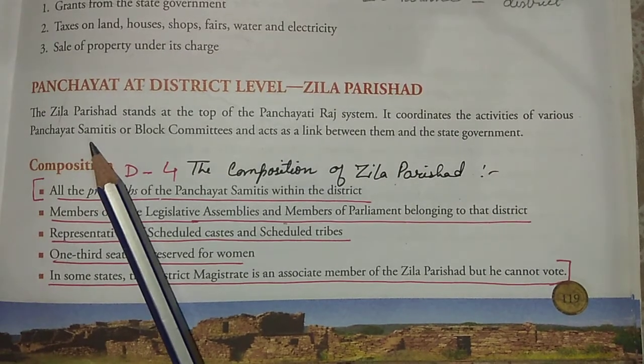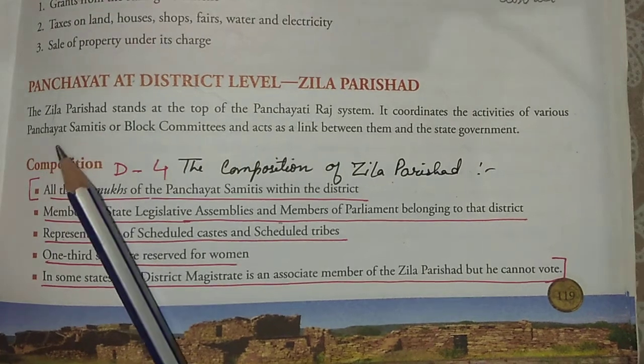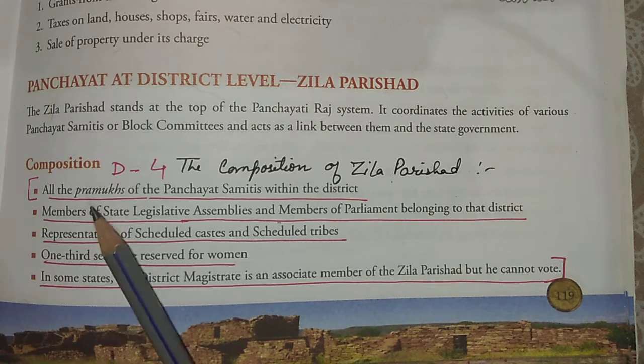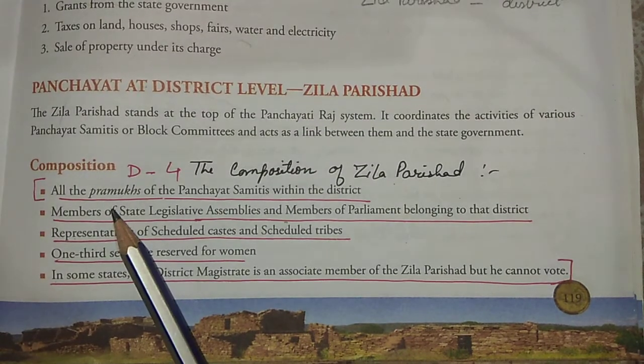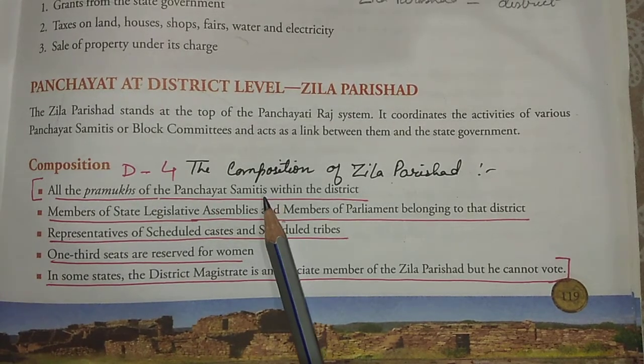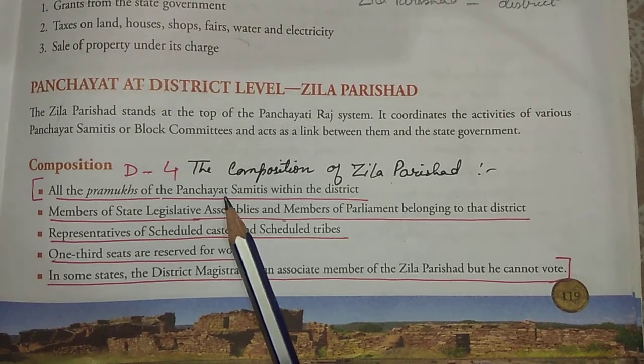The block panchayat samiti, or block samiti, is given here as a link, a mediator. Now coming to the composition, who are the members? All the pramukh of the panchayat samiti within the district. So all the pramukh, that means the head of the panchayat samiti.